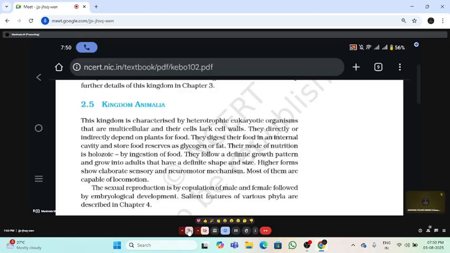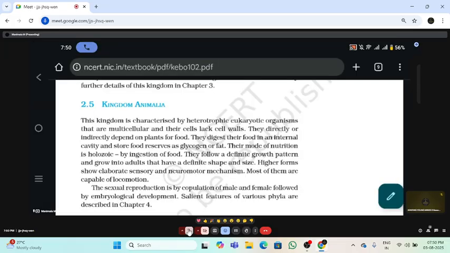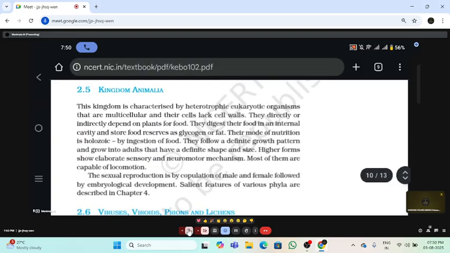And plant cell, we have a cell wall. And plants are called autotrophs, but animals are called as heterotrophs, ma'am. Heterotrophs. Okay, because they can't make their own food. Directly and indirectly they depend for food on other organisms, right? So they are called heterotrophs.